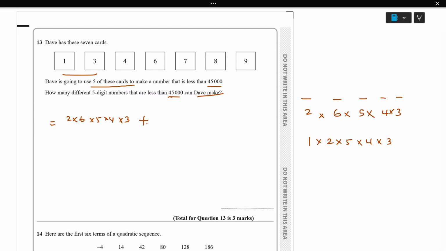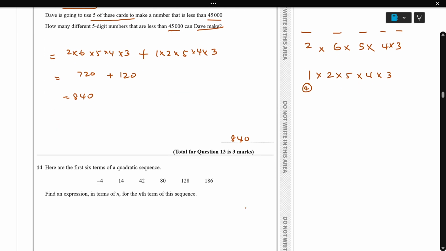Plus here, starting with 4. There is only one chance for the first place, so one time. In the second place only 1 and 3 can come here, so 2 chances. The rest of the chances come for 3. So the answer is 720 plus 120. So the answer is 840. So 840 is the answer here.